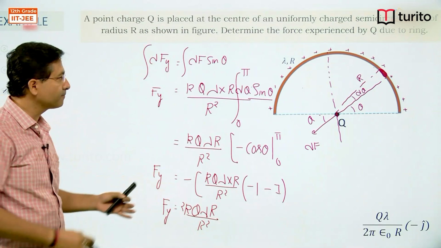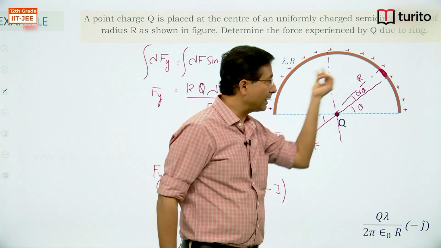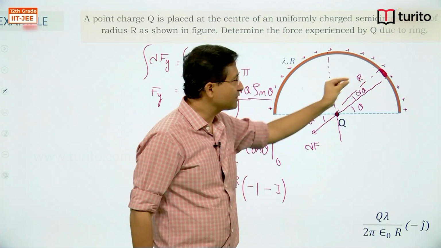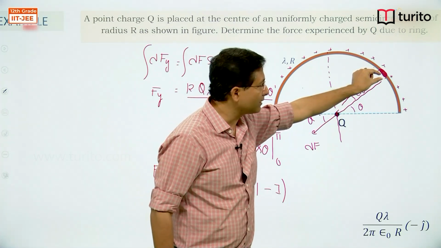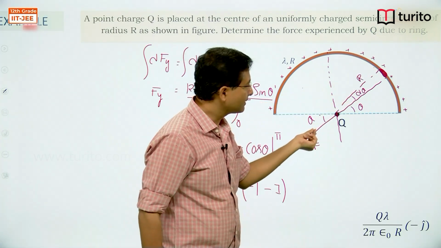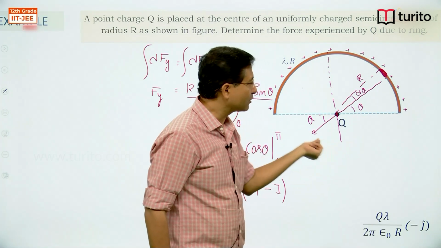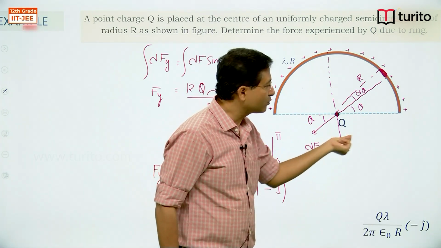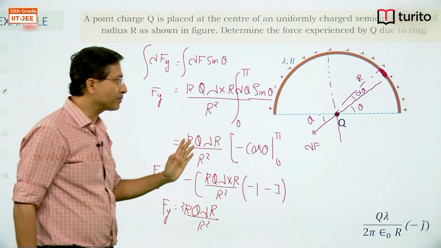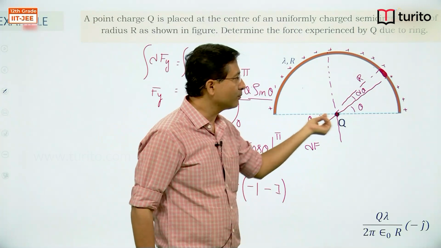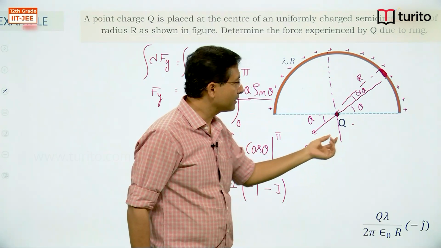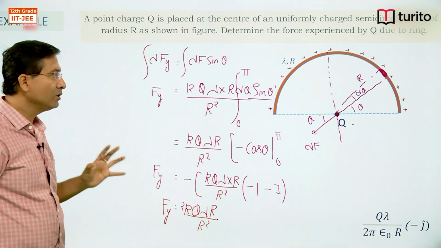I hope the procedure is clear. As the charge was uniformly distributed, we need to take a small part on that distribution to get the interaction between these two, and then that interaction should be added vectorially. To add them vectorially, I resolve their components. From symmetry I predicted that there is no x component, only the y component is coming, so I am integrating only the y component.